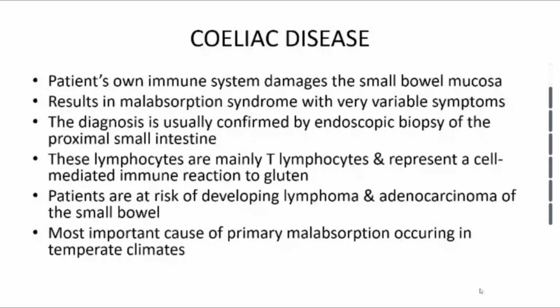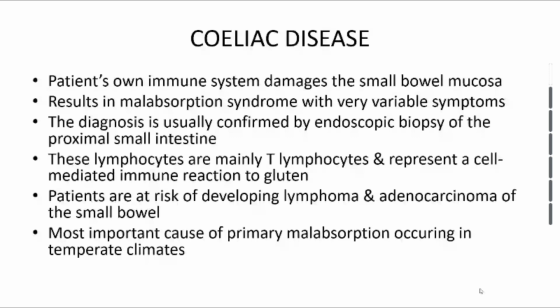In this case, what usually happens is that the patient's own immune system damages the small bowel mucosa. So it is hypersensitive to the gluten. Then those antibodies start destroying the small bowel mucosa. It starts destroying its own mucosa. So this results in malabsorption syndrome with very variable symptoms.